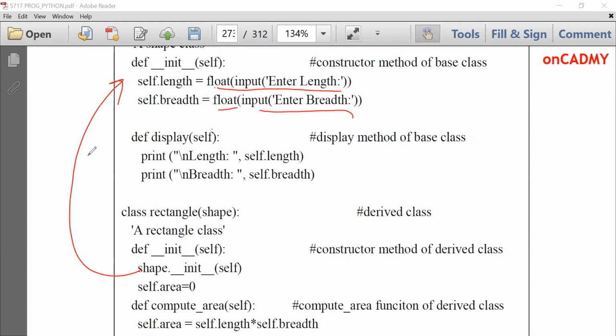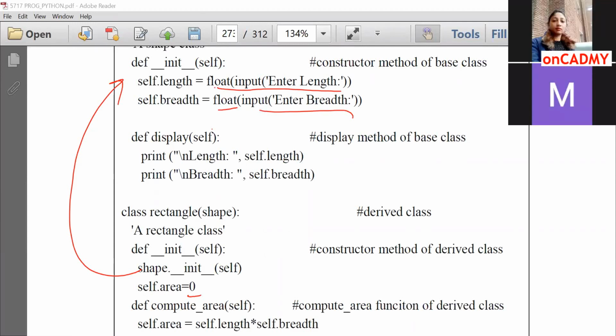By taking the input, the control will come back and self.area will be set to 0. So by just declaring the object of the derived class, the __init__ method gets called.